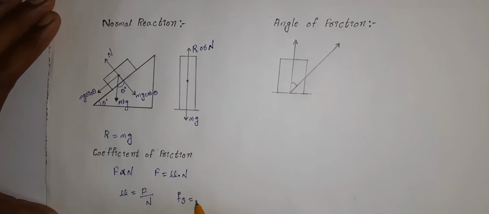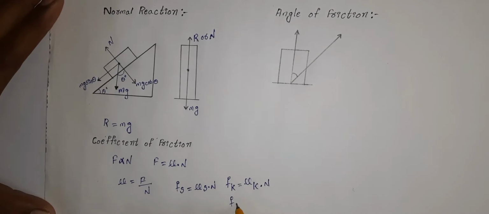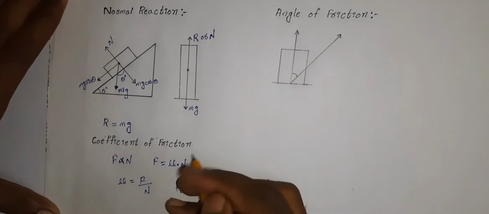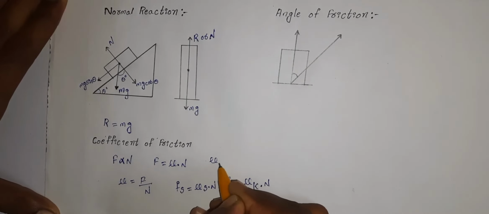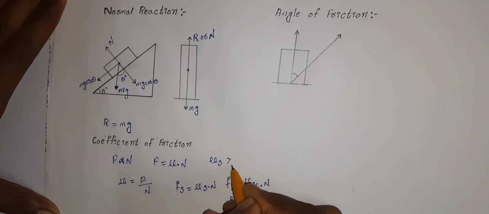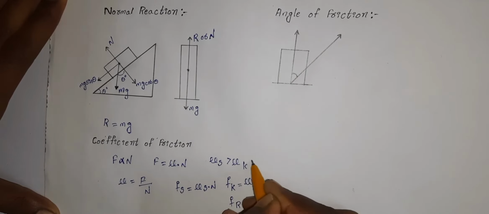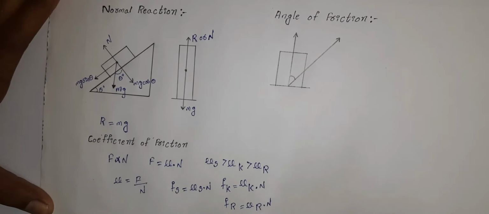From this we can say that force of static friction is equal to coefficient of static friction into normal reaction, force of kinetic friction will be equal to coefficient of kinetic friction into normal reaction, and force of rolling friction will be equal to coefficient of rolling friction into normal reaction. From these equations we can say that coefficient of static friction is greater than coefficient of kinetic friction, which is greater than coefficient of rolling friction.